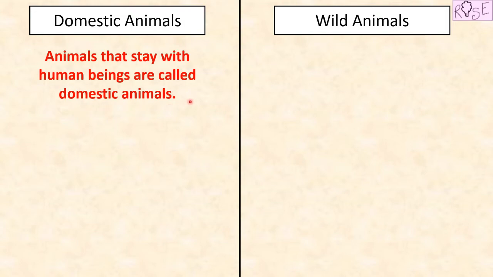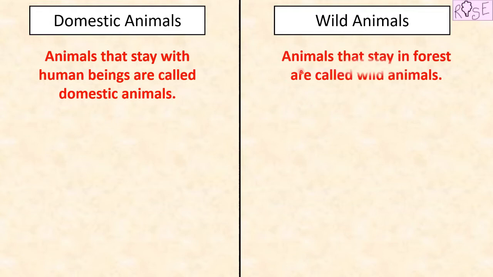So the animals that can stay with human beings are called domestic animals. So what are wild animals then? Animals that stay in forest are called wild animals. The animals that do not stay with human beings are called wild animals. Wild animals mostly stay in forest.